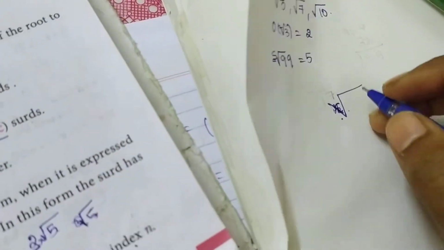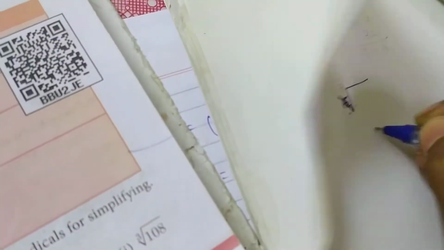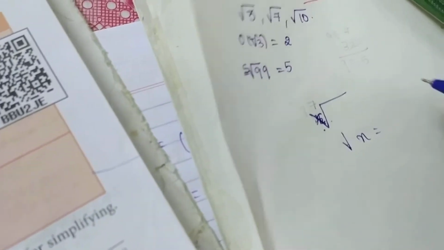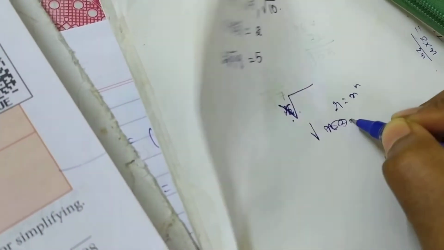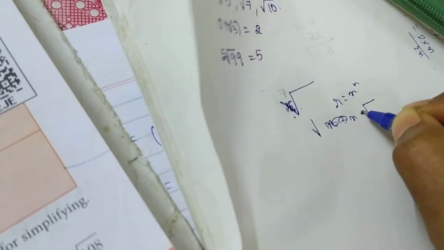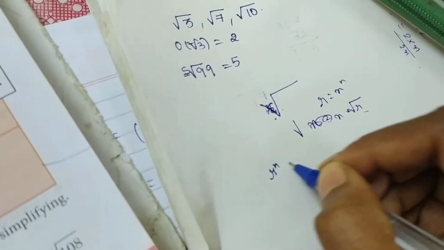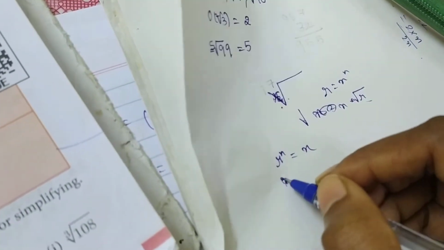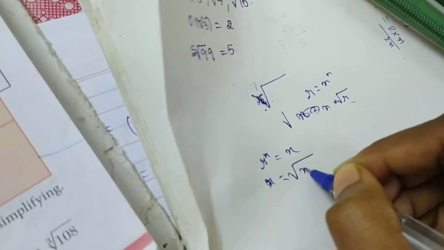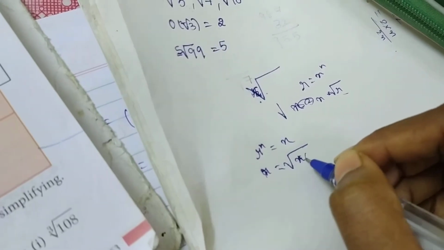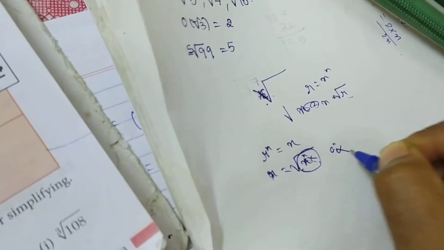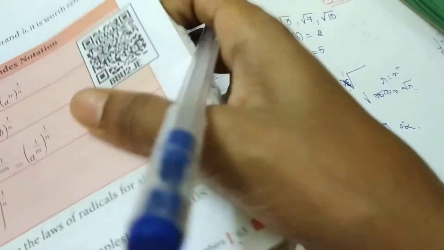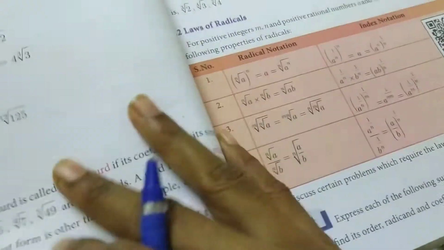So what they mention in this place is R equal to x power n, right? So x equal to the nth root of R. Sorry, R per n, whatever letter you want to take, no problem. So the nth root of x, and inside should not be a power. That's what they mention: a per n is not a power. That's it. Okay, that's the simplest form.